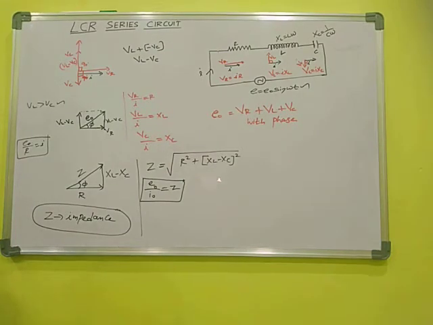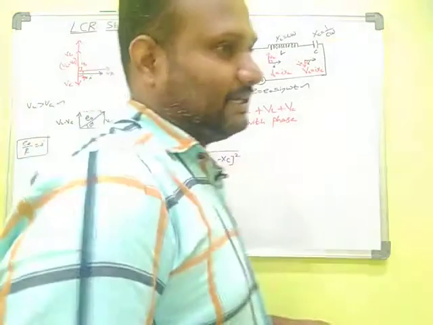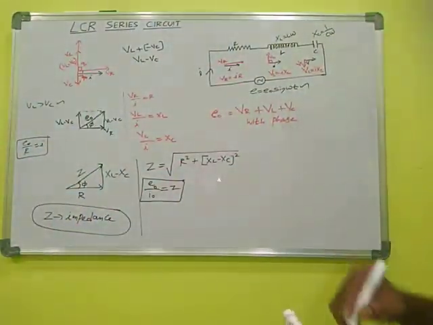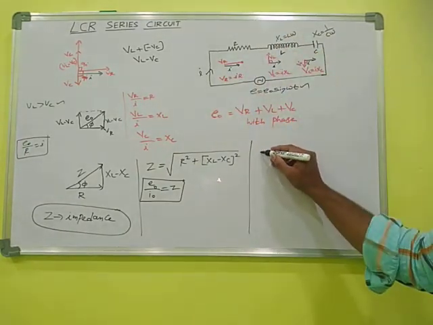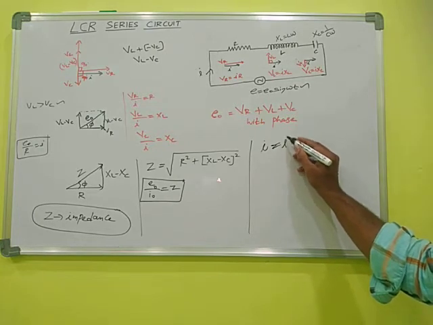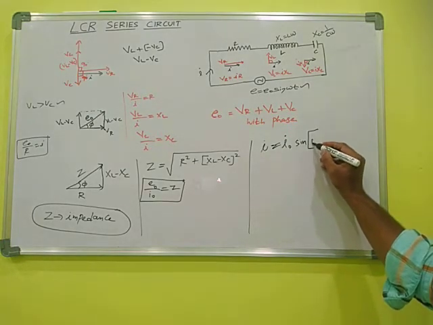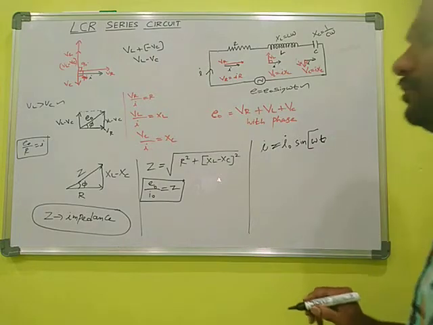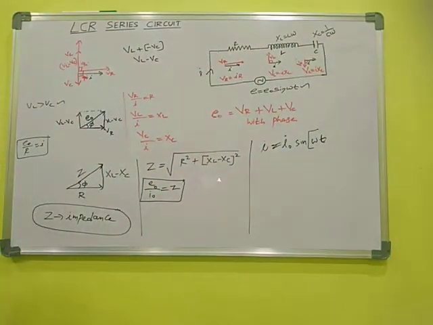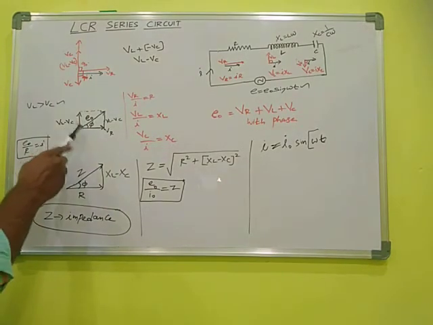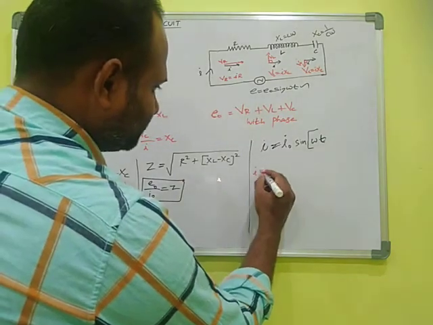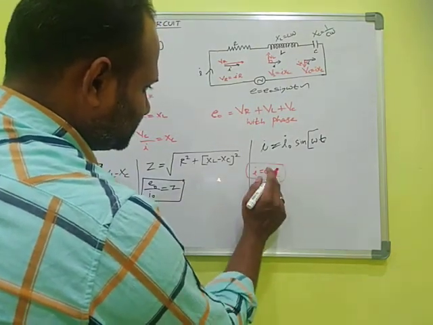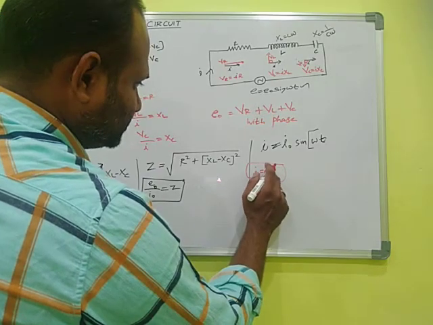The next is we are going to discuss the current. The applied voltage is E equal to E0 sine omega t. What is the alternating current flowing through the circuit? The expression for alternating current is I equal to I0 sine omega t. Look at this diagram. The current is I equal to E0 by Z. We can write here I equal to E0 by Z. That means E by R, or E by any opposition.